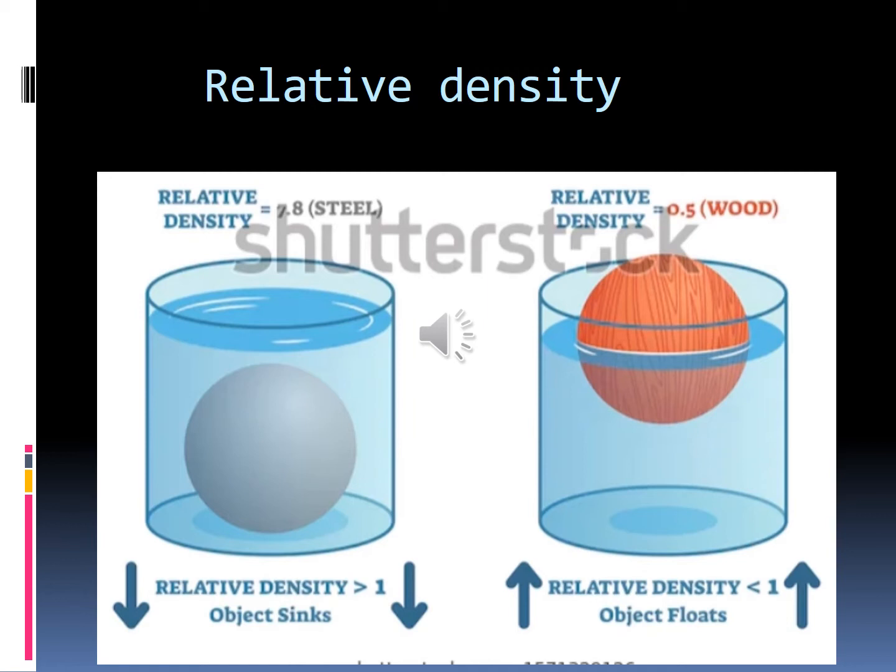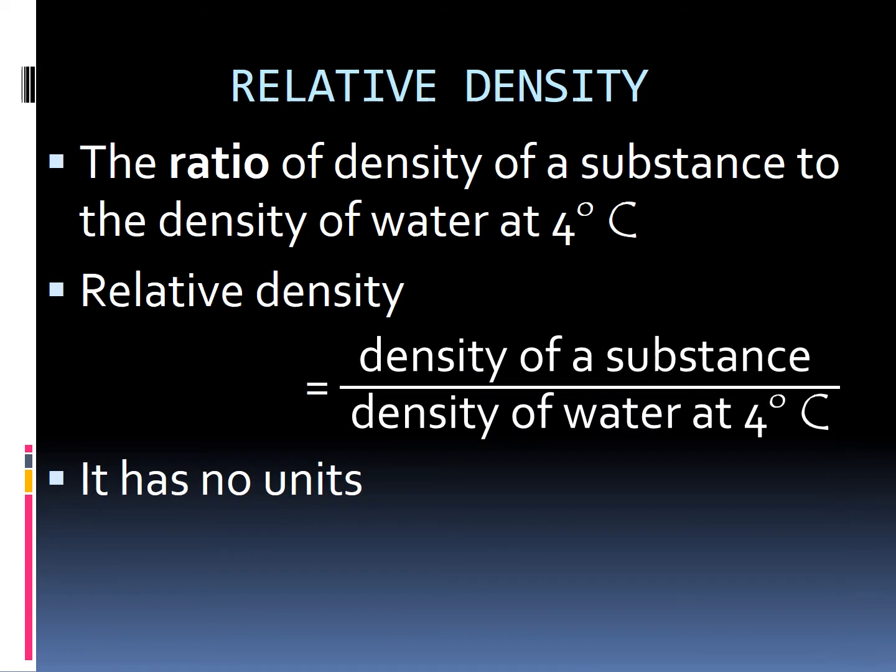So, the relative density of a substance is the ratio of the density of the substance to the density of water at 4 degrees Celsius. It is the definition of relative density. Children, what do you mean by relative density? The ratio of the density of a substance to the density of water at 4 degrees Celsius. It is a comparison between the density of the substance and the density of water at 4 degrees Celsius.